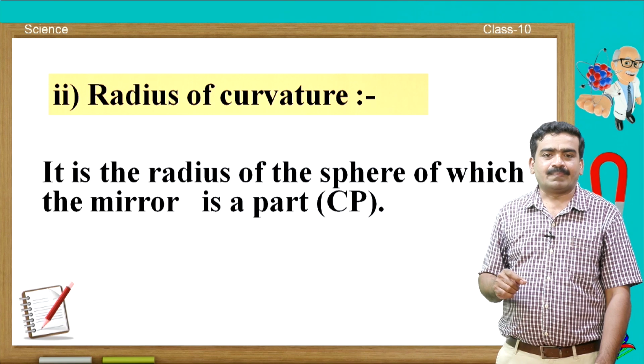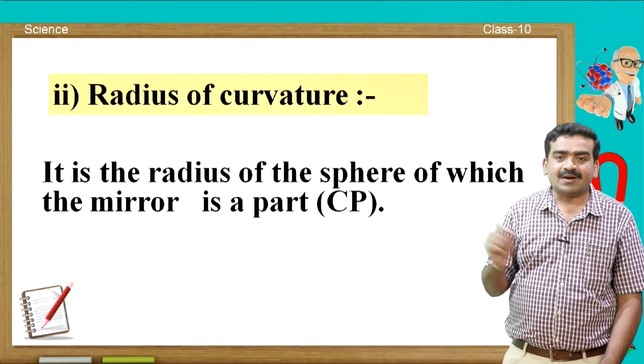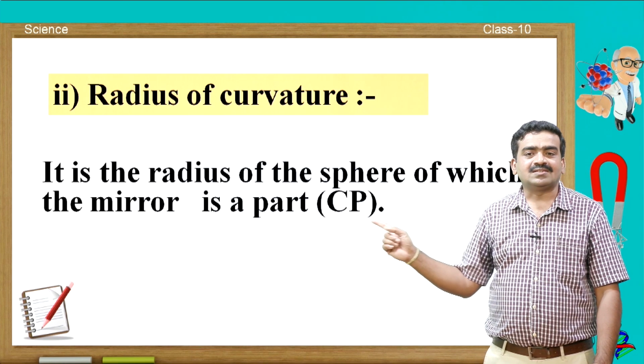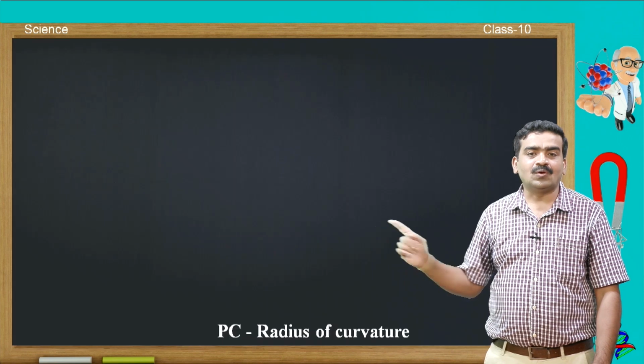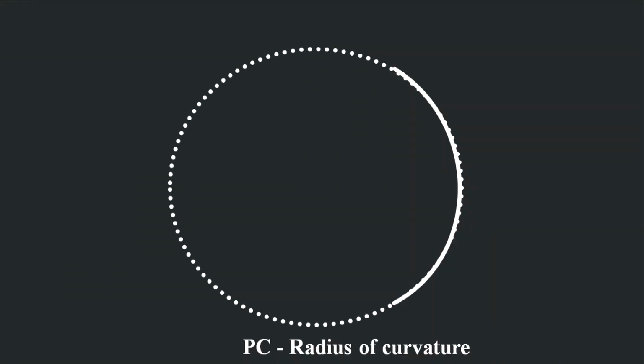Radius of curvature. It is the radius of the sphere of which the mirror is a part, which is represented by the letters C and P. C is the center of curvature and P is the pole, and here you are seeing this radius of curvature. It is the radius drawn from the center of curvature to the pole of the mirror.